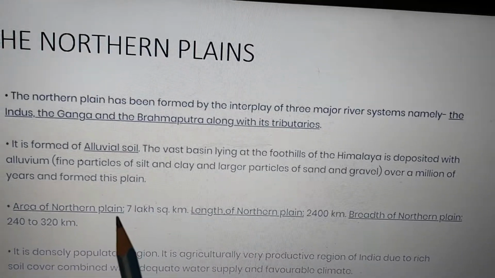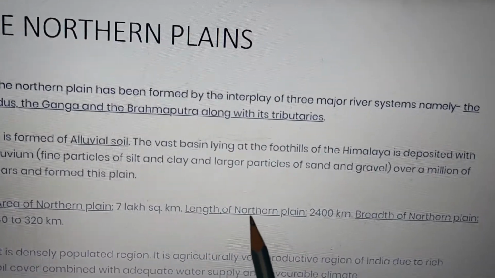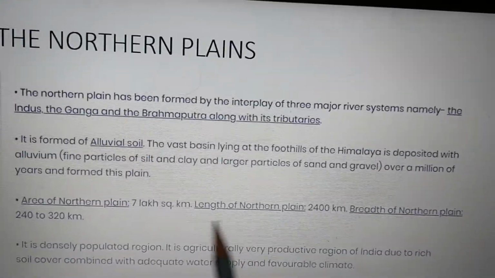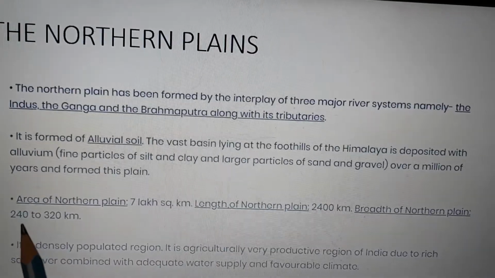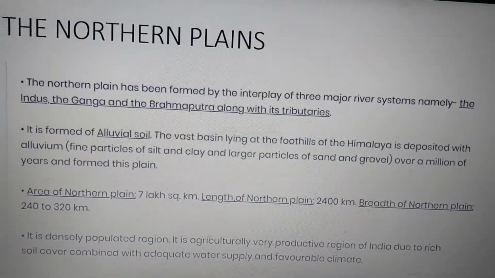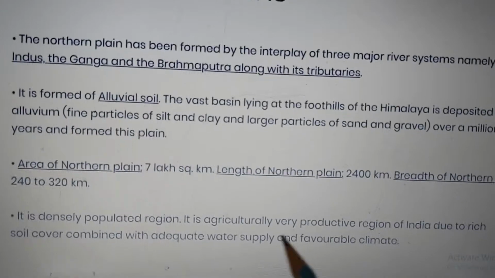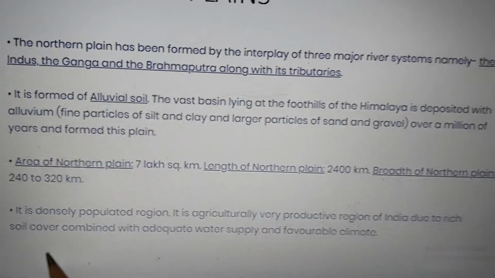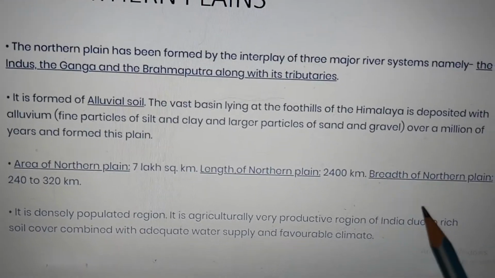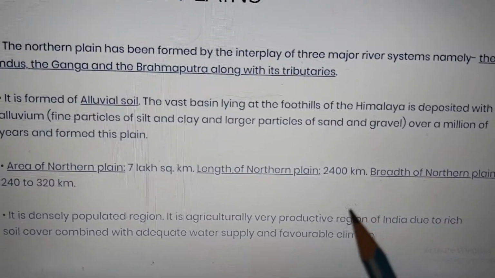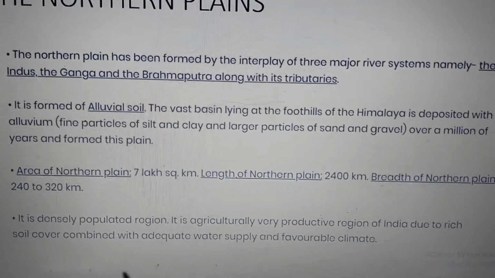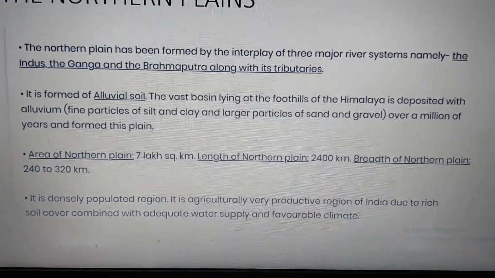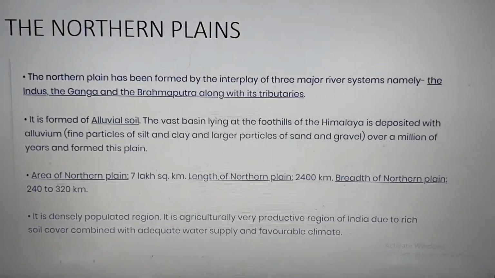The area of the northern plain is 7 lakh square kilometers. Length is 2,400 kilometers. Breadth, I told you, differs. Somewhere it is narrow, somewhere it is broad, so it is between 240 to 320 kilometers. And this is a densely populated region, a very productive agricultural region. Why is it so populated? Because of the rich soil, adequate water and favorable conditions. Northern plains are the most populated area of the world, we can say.